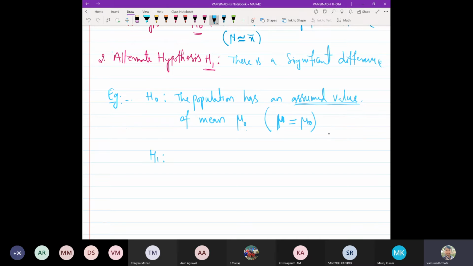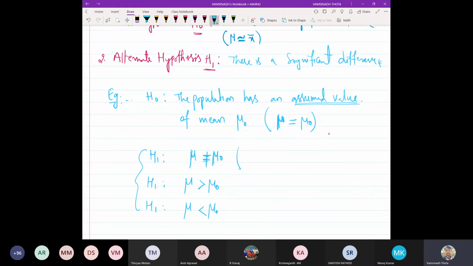Now, what about the alternate hypothesis? It can be, straight away, mu is not equal to mu naught, which means the assumed value is different from the calculated value. Or sometimes the calculated value is bigger than the assumed value, or sometimes the calculated value is less than the assumed value.